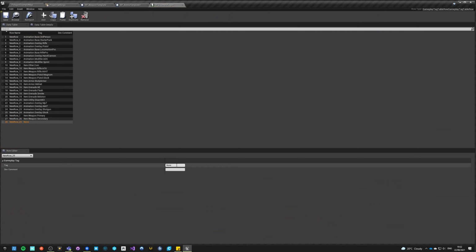Okay, let's say item dot utility dot ammo, and now I'm going to make a duplicate and say utility ammo dot pistol, duplicate rifle, duplicate shotgun.